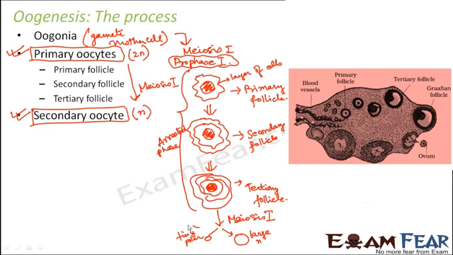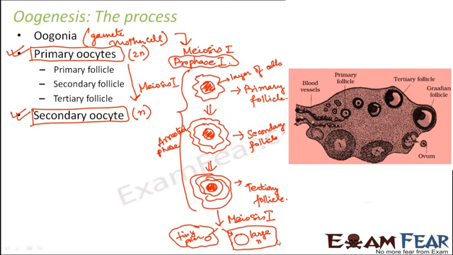So this cell got ignored. Ignored in the sense that what happened to this tiny polar body is not exactly known. But there are some theories which say that these tiny bodies get degenerated. So not much attention was paid to the tiny polar body, but a lot of attention was given to this large haploid secondary oocyte which was formed.